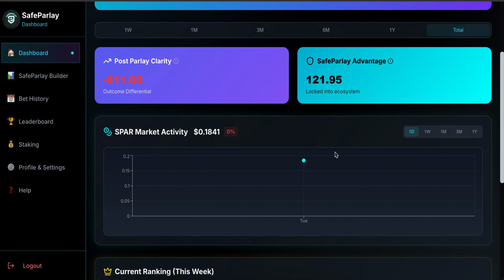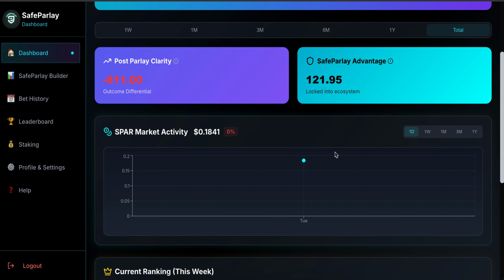And when somebody loses a bet, their money is locked. We didn't just throw it away. Let's say they bet $100 and lost. They have $100 worth of SPAR token now that is locked, which again helps the foundation of the token price. So it's like a beautifully built world to where everybody benefits and everybody wins, if that makes sense.